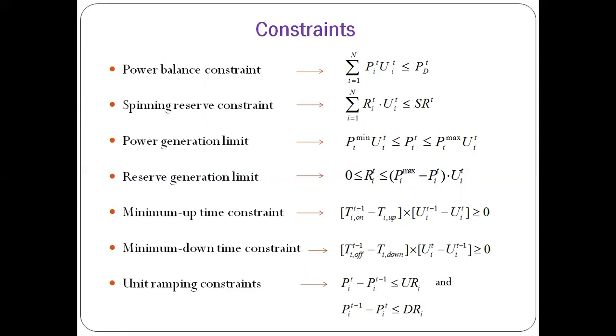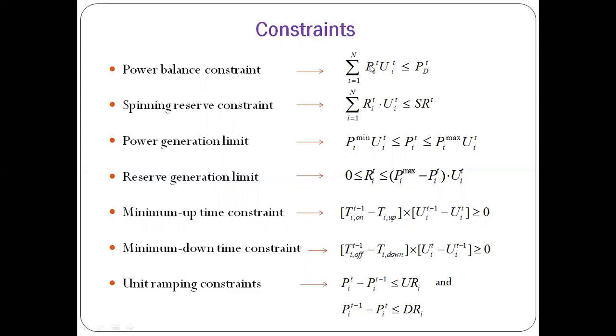So this total demand power, PD, will be taken care of by the ISO, the independent system operator, and the generation companies are not obliged to satisfy this power demand in every hour. They can generate and sell the power based on their profit.